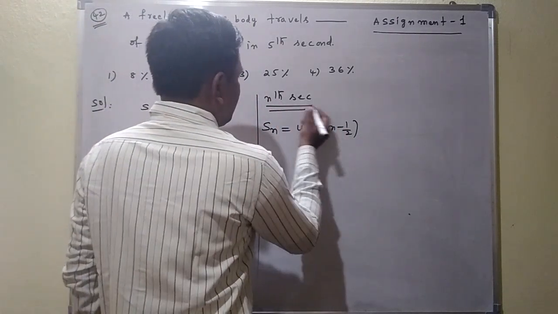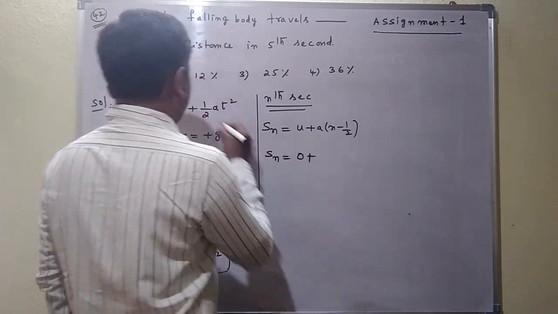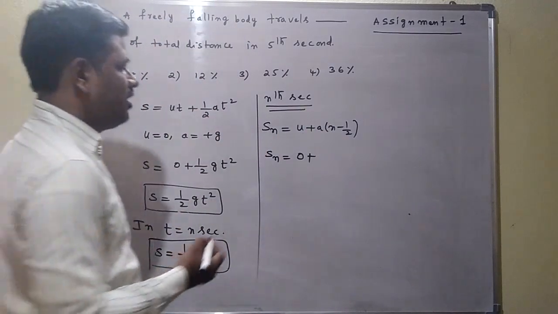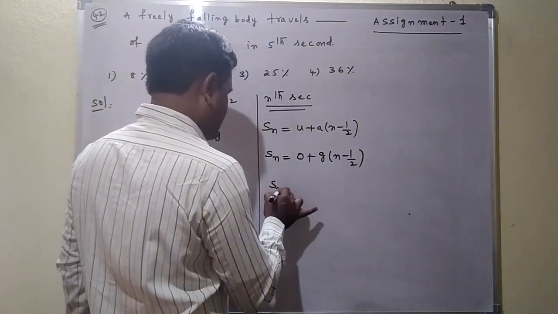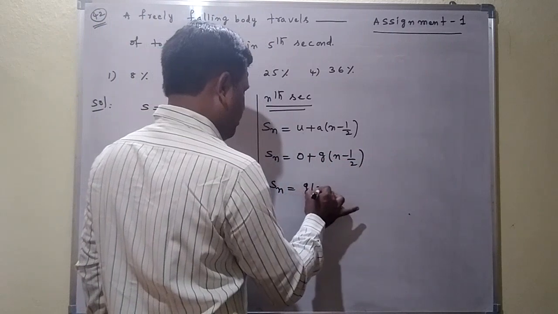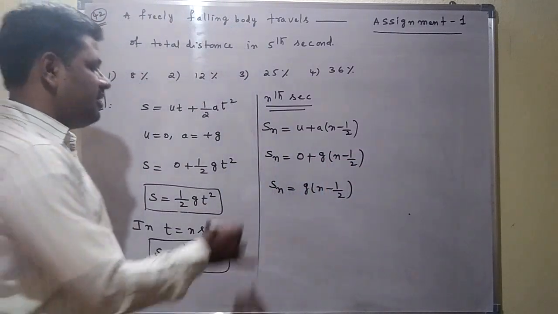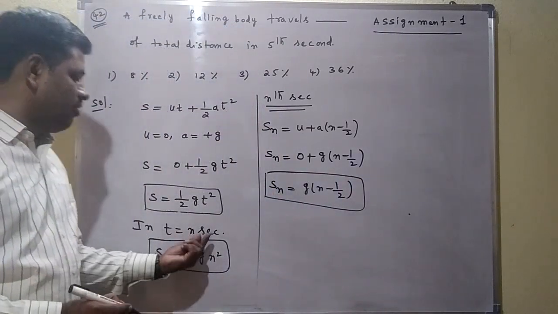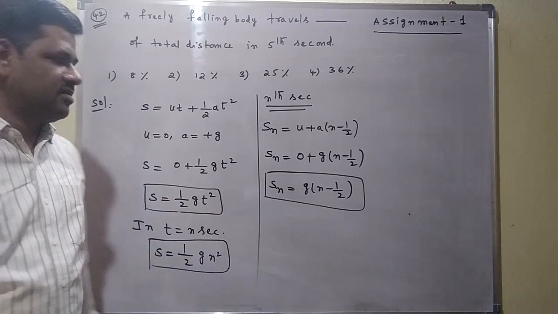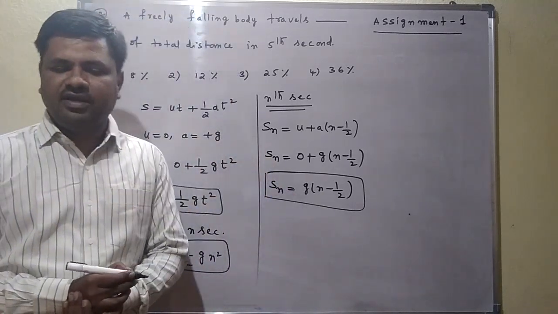Now here Sn is equal to u plus a into n minus half. Sn is equal to, u value is equal to 0. Freely falling means u equal to 0, a equal to plus g, into n minus half. So Sn is equal to g into n minus half. This is the distance traveled in nth second. This is total distance traveled in n seconds. We have to find the ratio of these two.